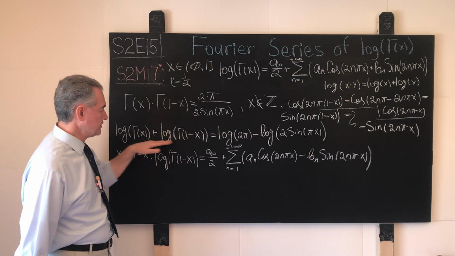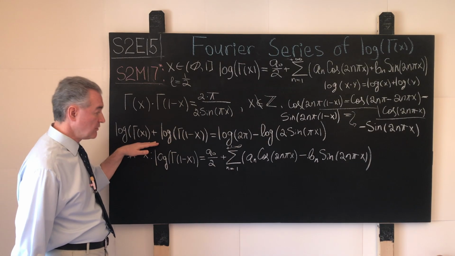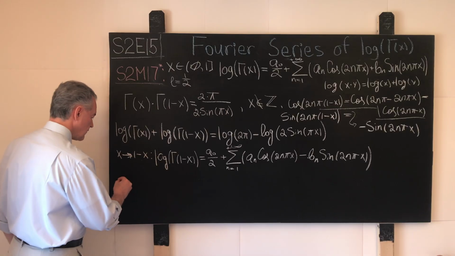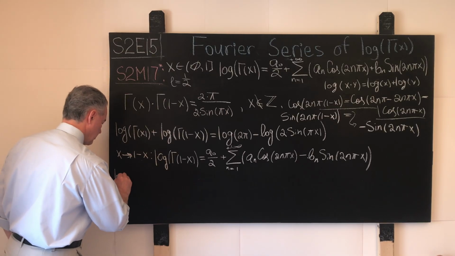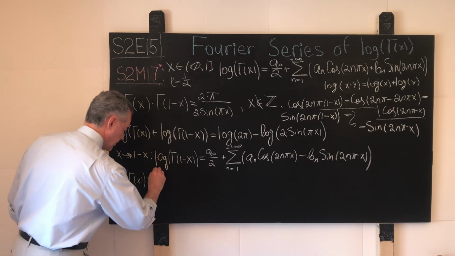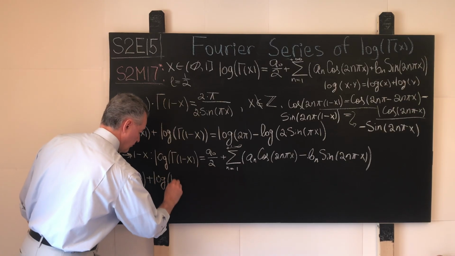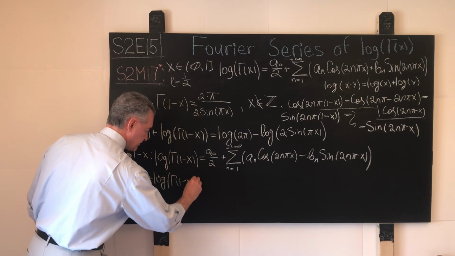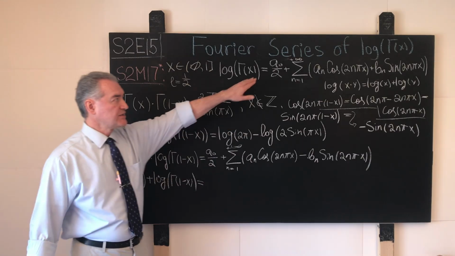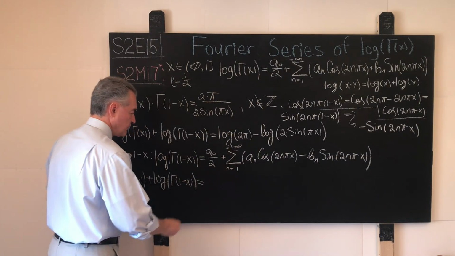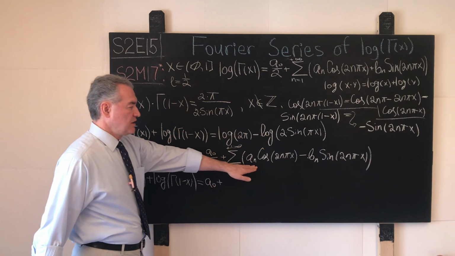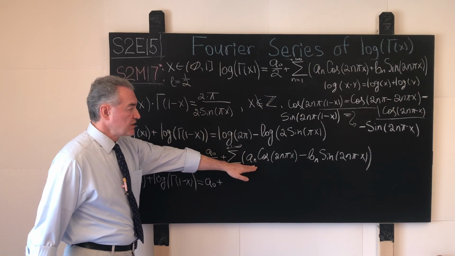And now what do we do? Since here we have a sum, we sum this expression and this expression. And what do we have? Well, let's write it down. The logarithm of gamma function at x plus the logarithm of the gamma function evaluated at 1 minus x equals a0 over 2 plus a0 over 2, which will be a0, plus the summands with cosines will double up.